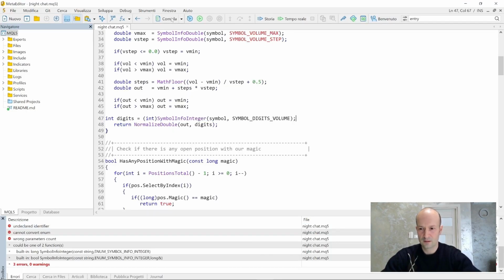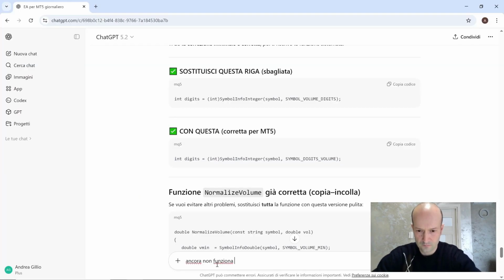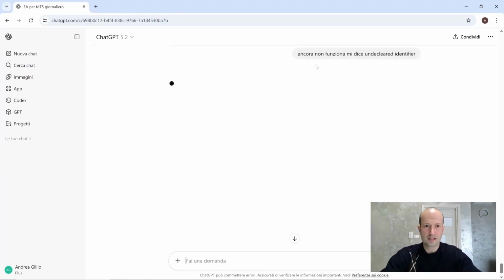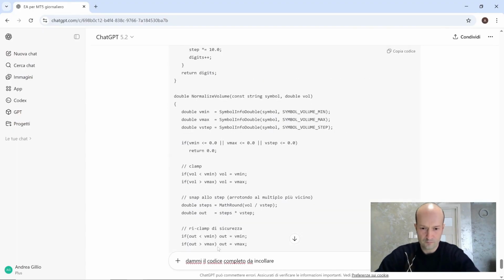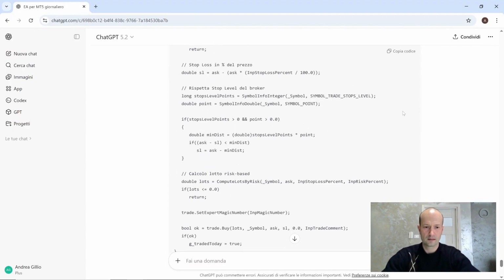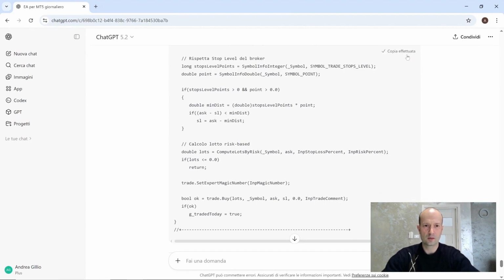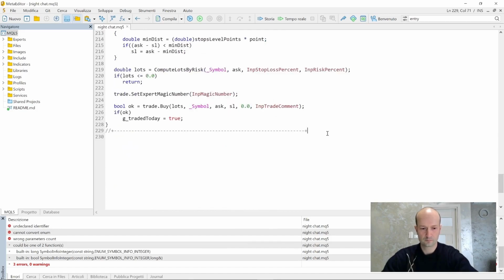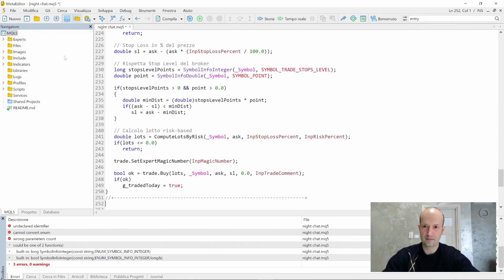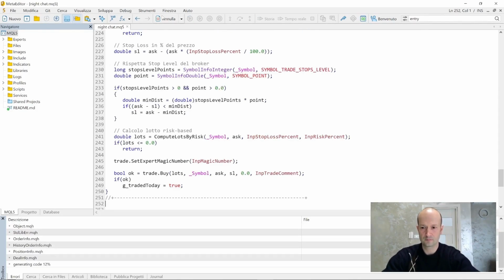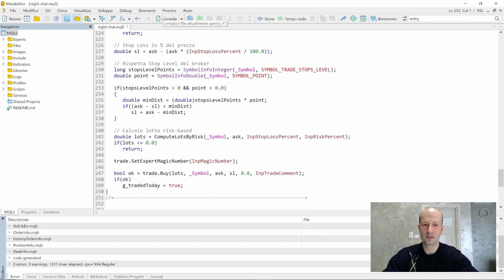Let's try to compile it, but it's still not working. It's telling me undeclared identifier. Okay, it's done. Let's go copy the code, paste it, compile, and see if it works. Let's delete everything and paste again, then compile. Okay, it looks like it's working. This time we have successfully solved the issue.